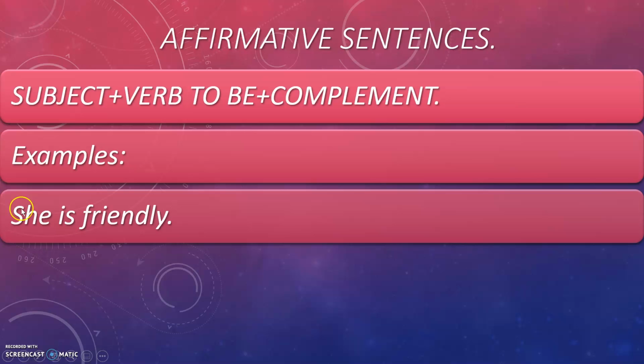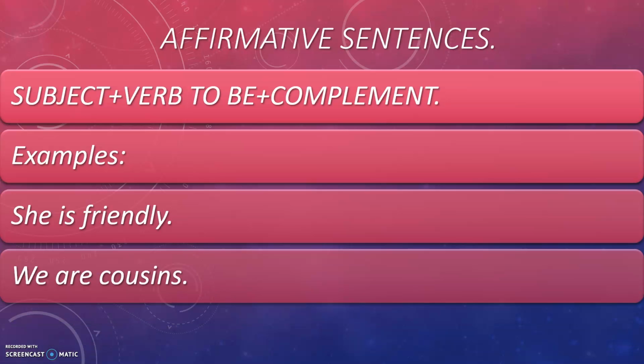The subject, she, verb to be, is, complement, friendly. I am not adding something else. "We're cousins." The same. Subject, we, verb to be, are, complement, cousins. Okay.